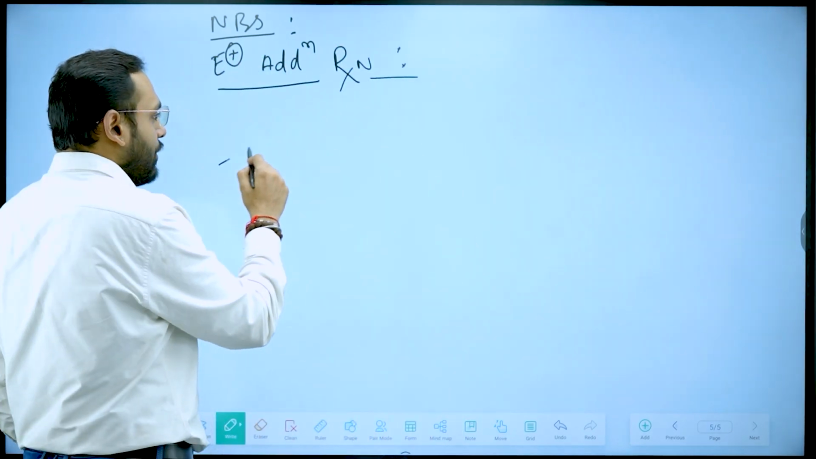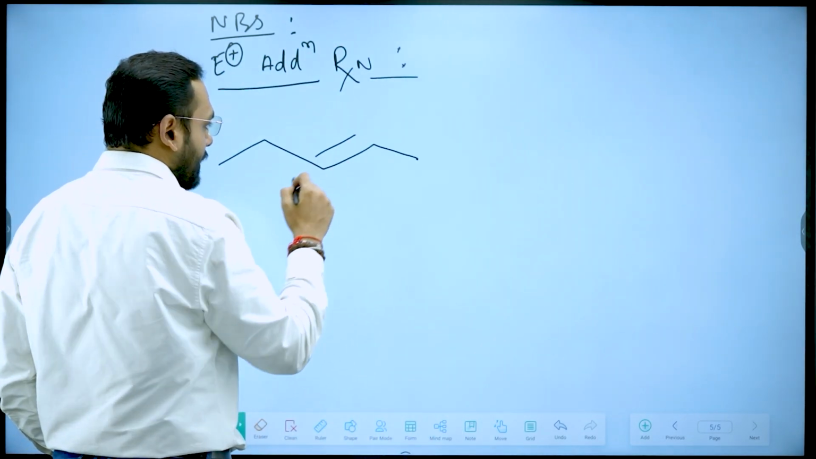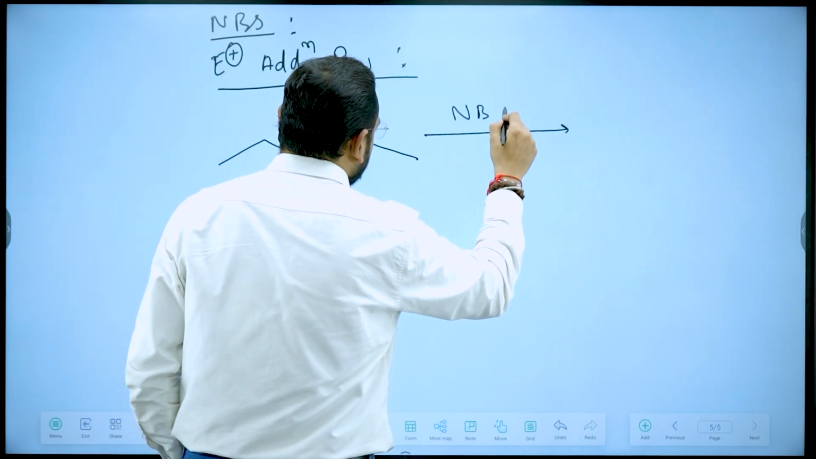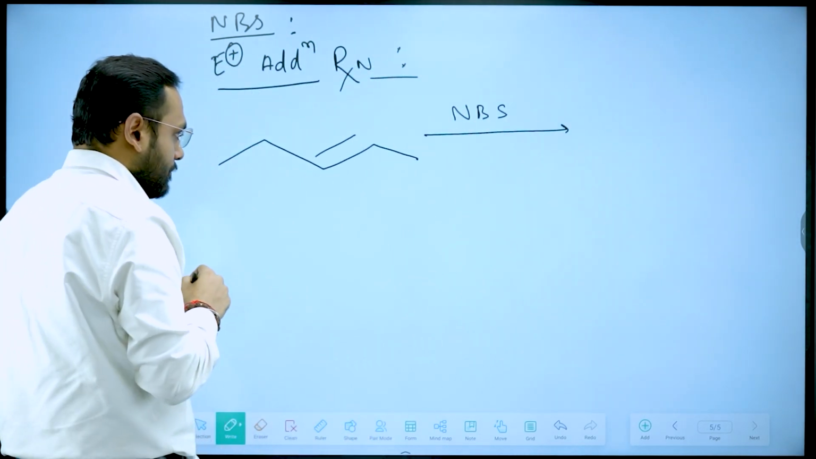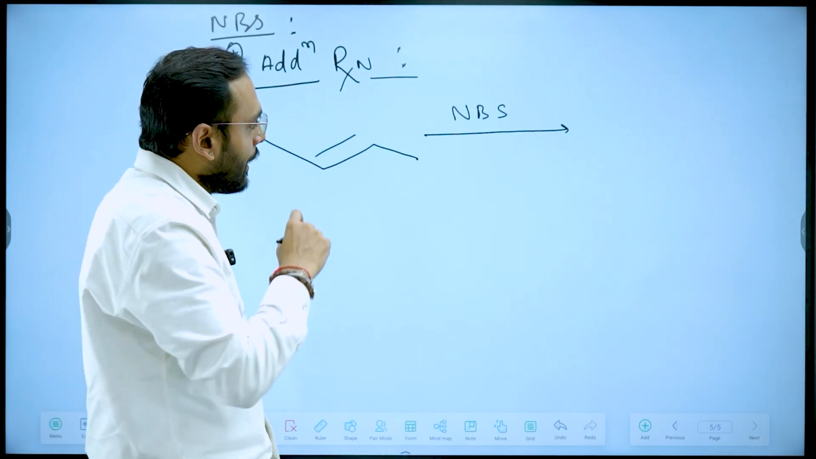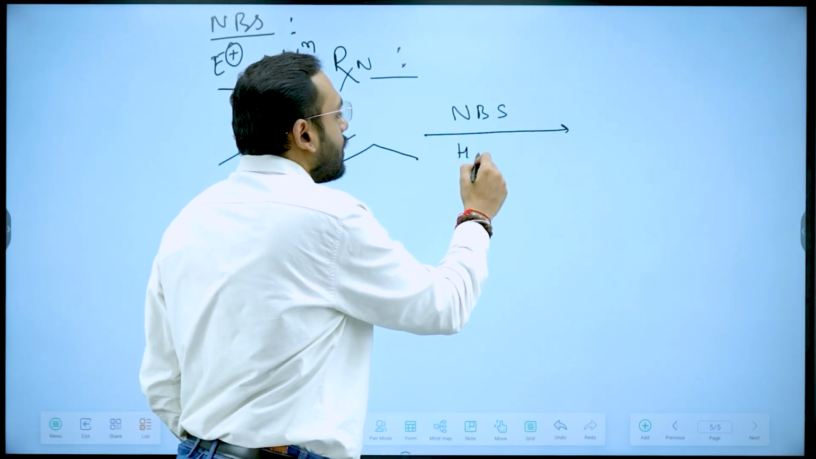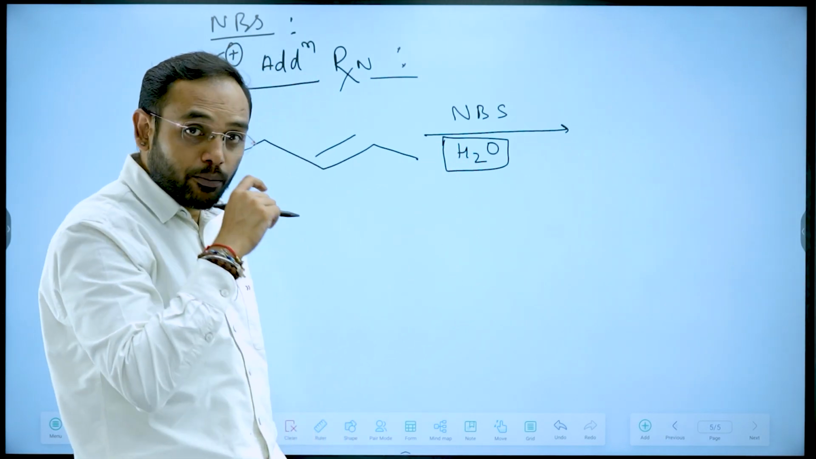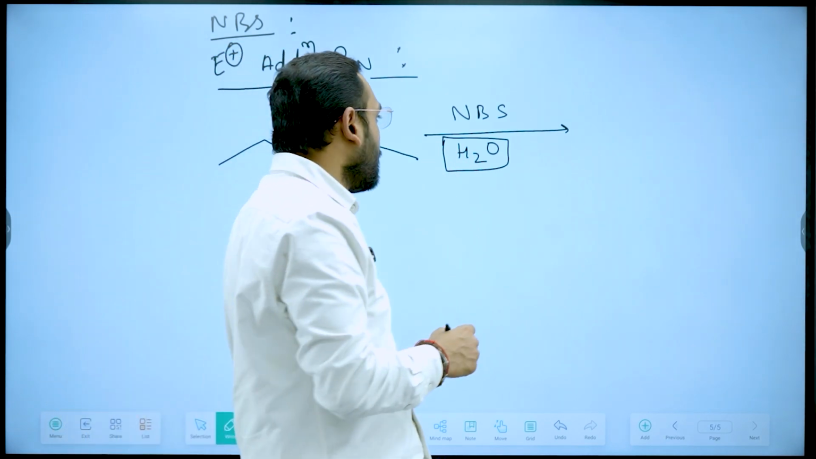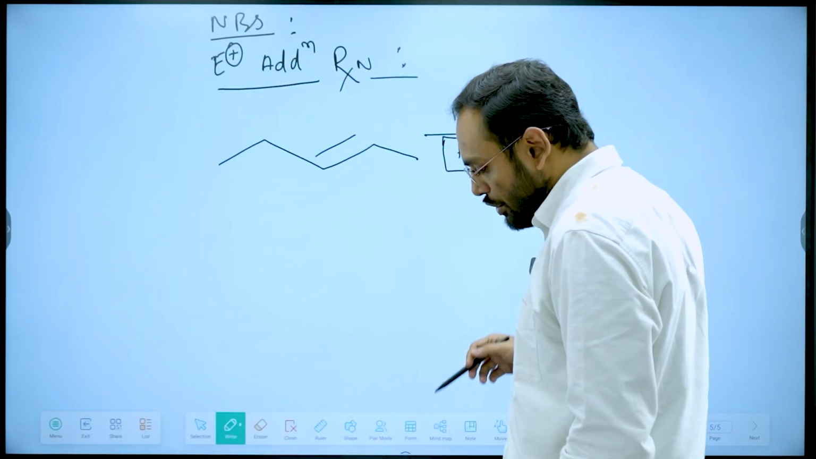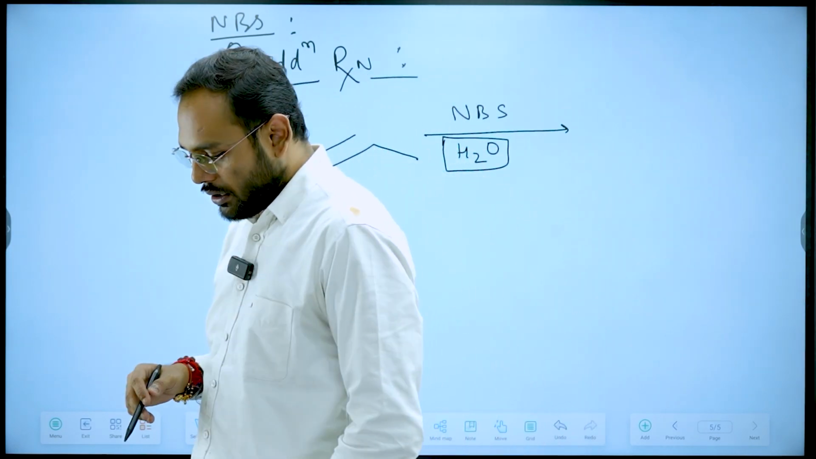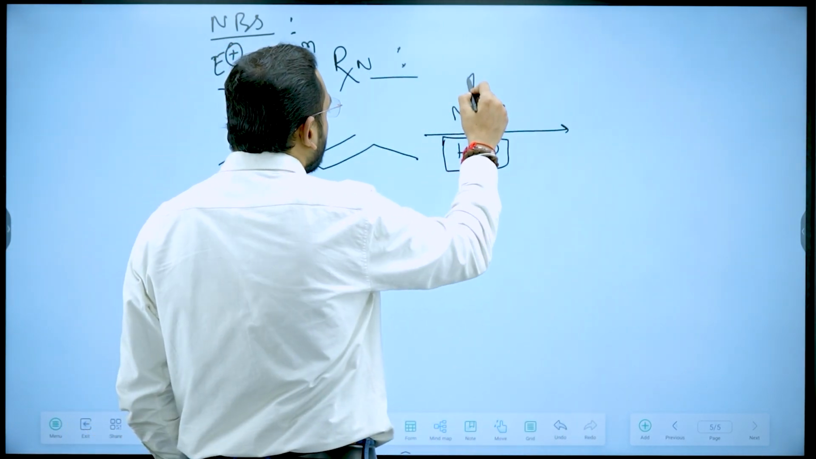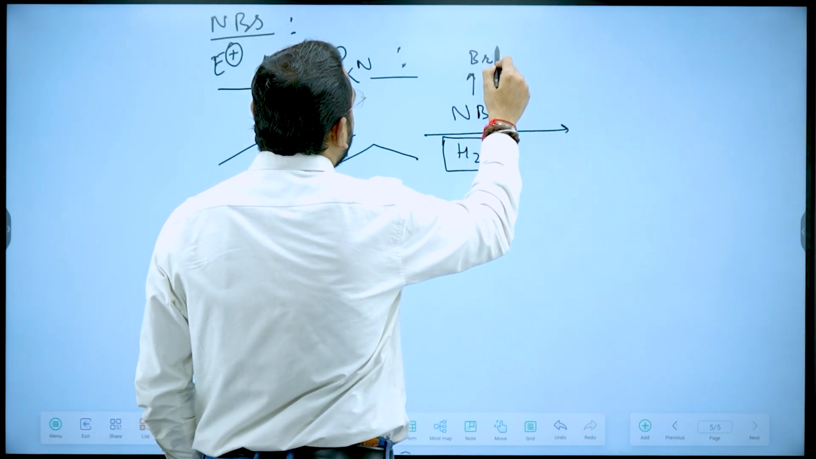Let's suppose we are taking a particular alkene and we are just treating it with NBS in the presence of, now let's take water. Now what will this water do? Please try to understand while I am doing. Since I have not used any condition which will produce Br free radical, this NBS will produce, if you remember, Br plus ion.